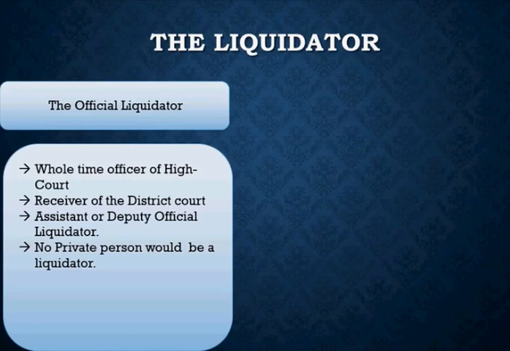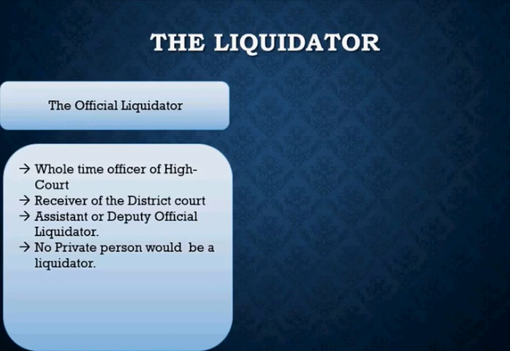If it is voluntary, the shareholders will appoint the liquidator by themselves. In that case, they can appoint any person in the capacity of a liquidator, and he can serve the company in that capacity. But when it comes to compulsory winding up, it is basically undertaken by the court. And if the court is sending some person as a liquidator to the company, then that person needs to be an official liquidator only, right?